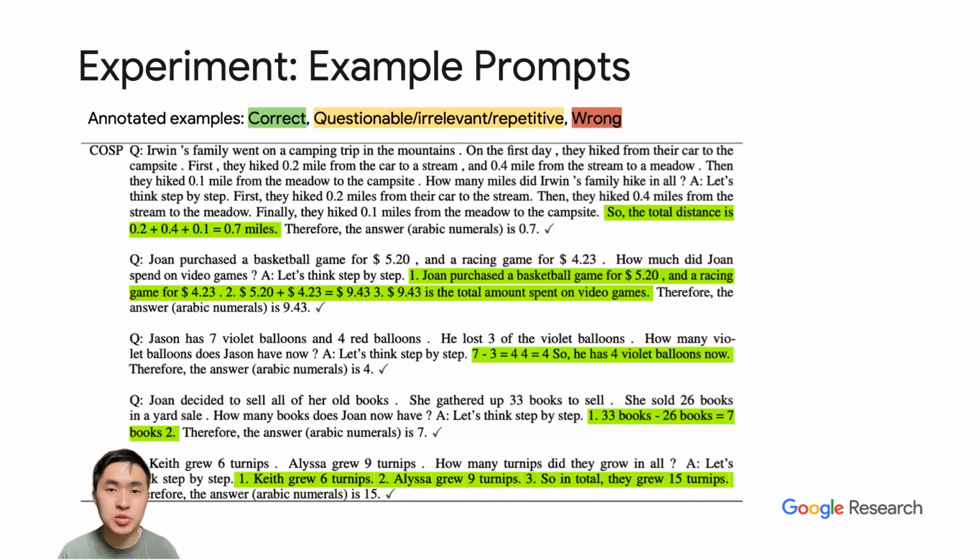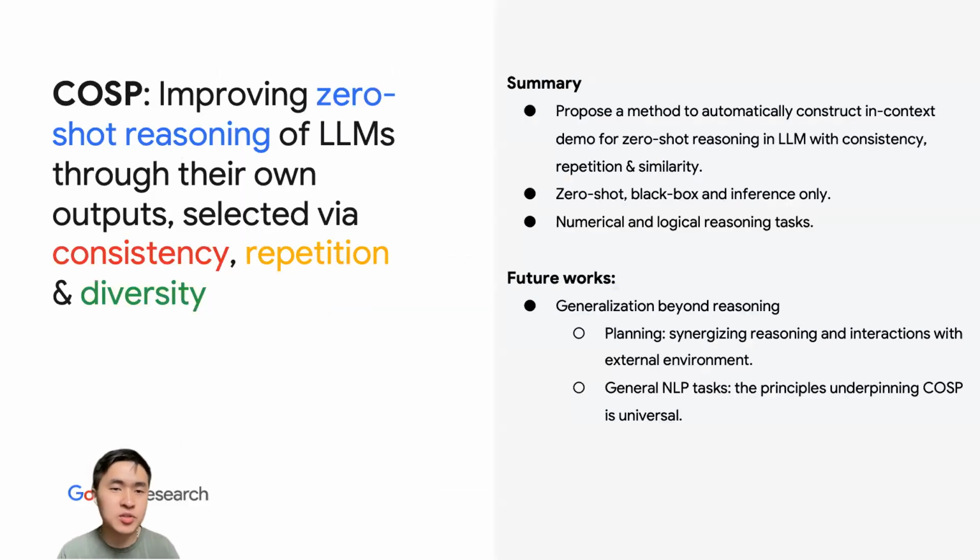And lastly, I'm going to give an example prompt of what COSP has discovered on GPT-3. This is a dataset where GPT only has around 30% accuracy, but we can see that all 5 examples selected by COSP are actually correct. So that shows the effectiveness of our scoring and selection procedure. To summarize, we propose COSP, a method aimed at improving zero-shot reasoning of large language models through their own output, selected via consistency, repetition, and diversity.